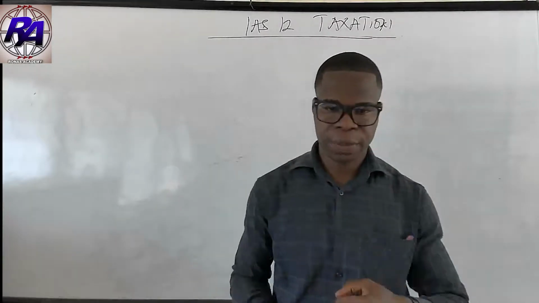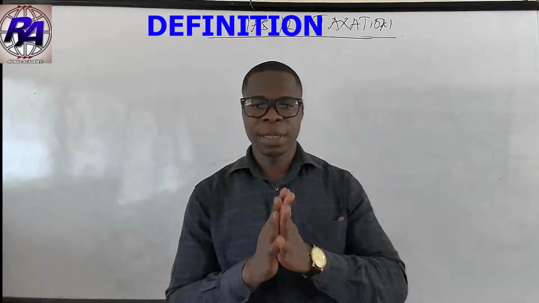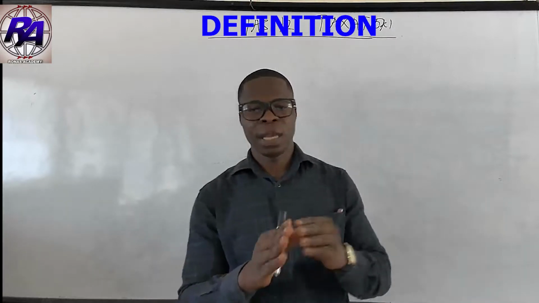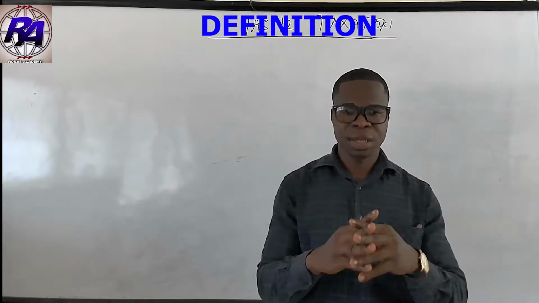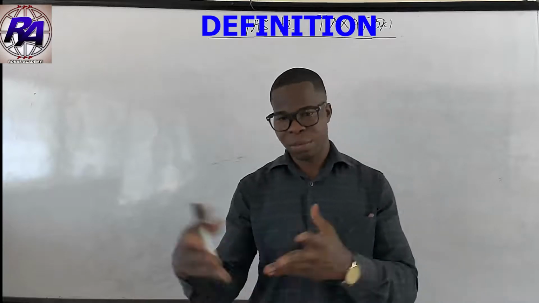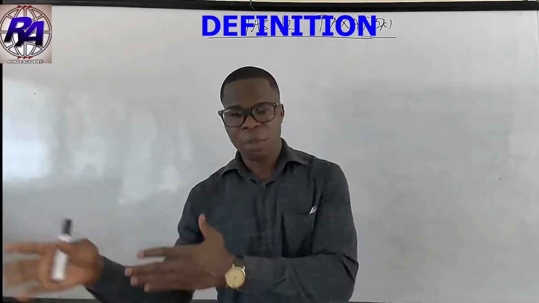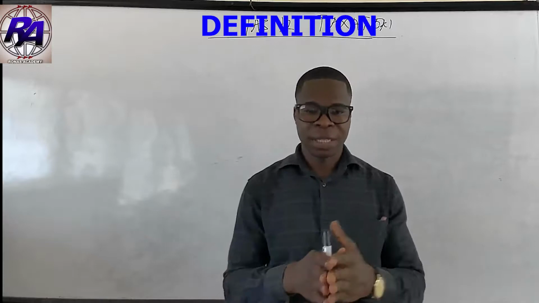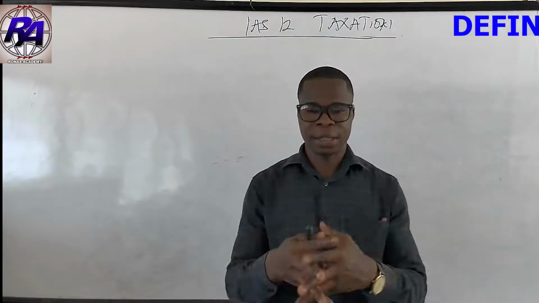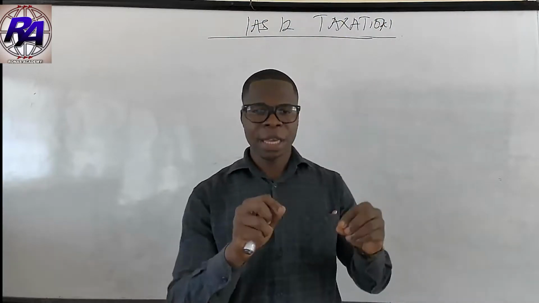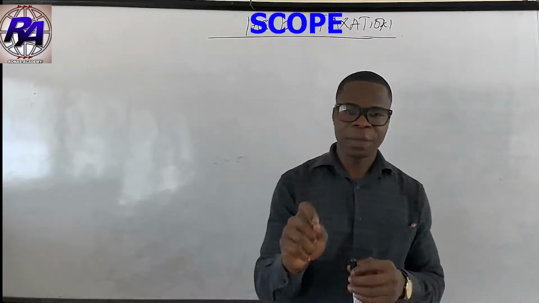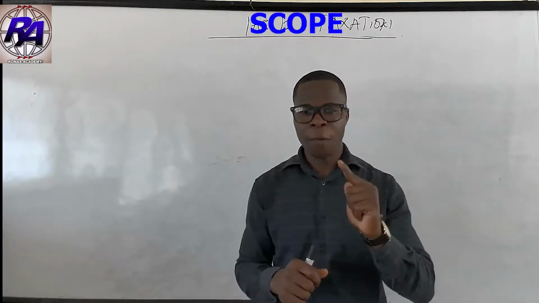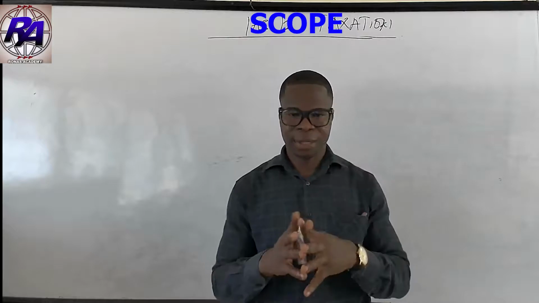When we say tax or taxation, in a layman's definition, we are just looking at a compulsory amount levied on an individual or a group of people or a company. So a compulsory amount levied on people, basically that is tax. Now, IAS 12 prescribes the accounting treatment for only income taxes.